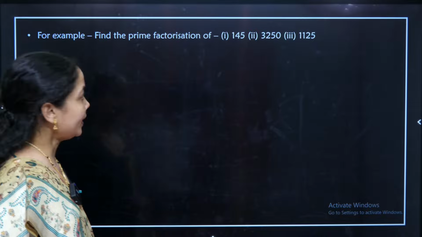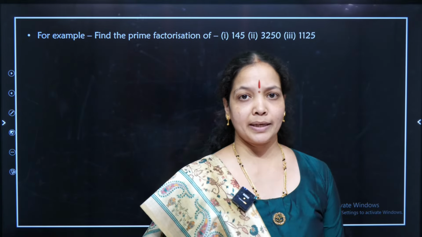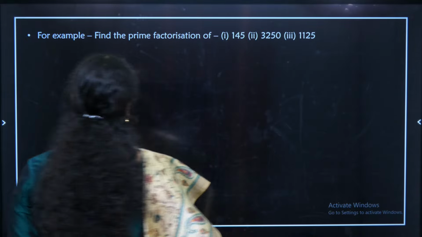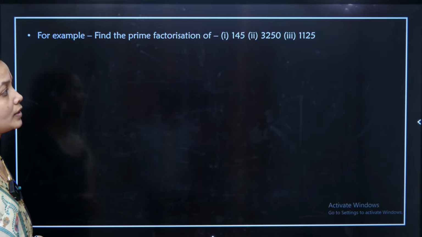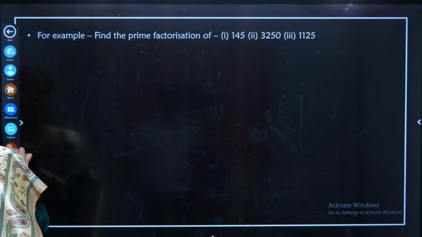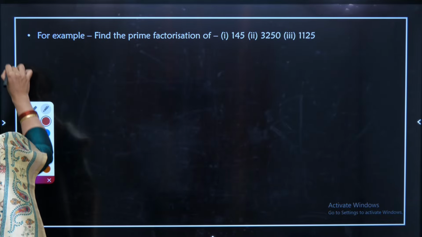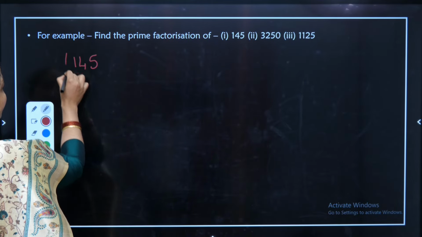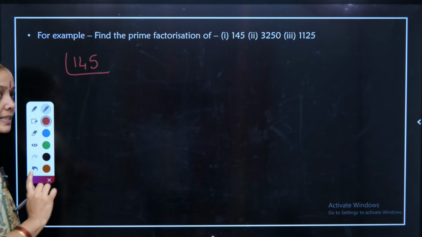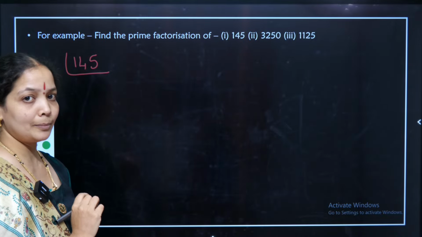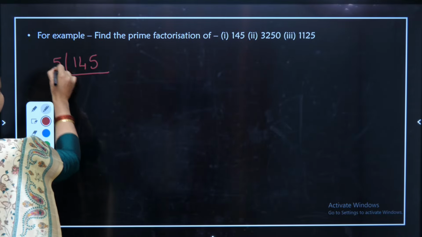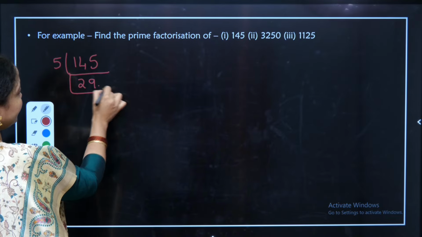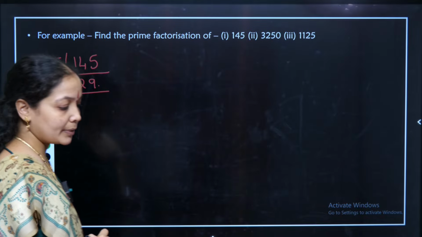Yes. So moving on to certain examples on finding the prime factorization of the given number. The first example is, find the prime factorization of 145. I am writing the number 145 and trying to find the prime factors of the given number. I know the ones place has 5 here, therefore this number will be divisible by 5. Therefore dividing by 5, 5 twos are 10, 5 nines are 45, giving 29. Now can I further divide this with any number? This 29 is a prime number.